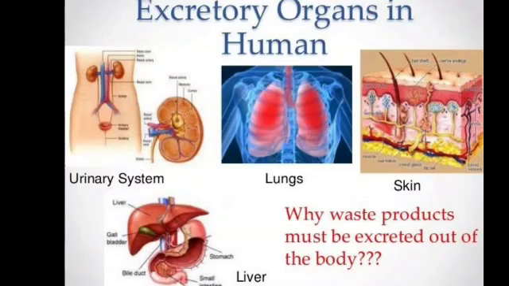So the next important organ is your lungs. Lungs will give out the waste in the form of carbon dioxide. So what happens in the respiratory system? We all learned that inside the cell, cellular respiration takes place. The byproducts of cellular respiration are carbon dioxide, water and energy. This energy is used by the cells and the carbon dioxide is given out from the cells.